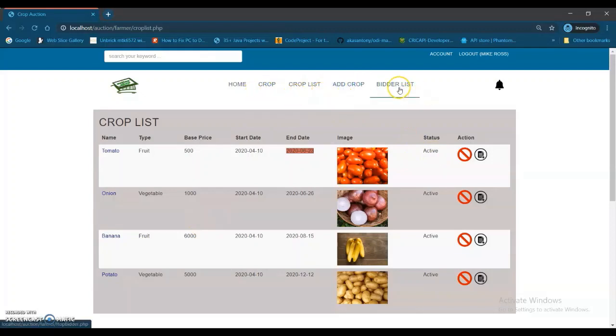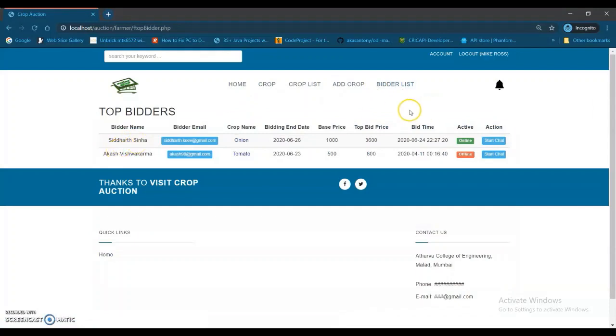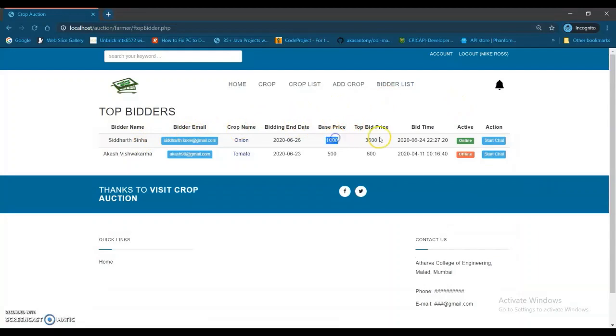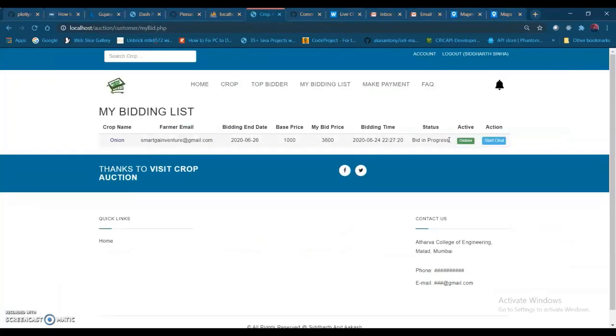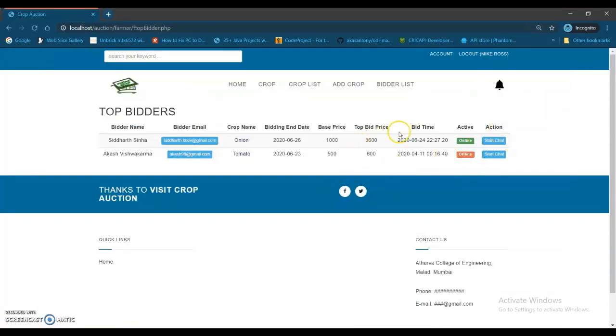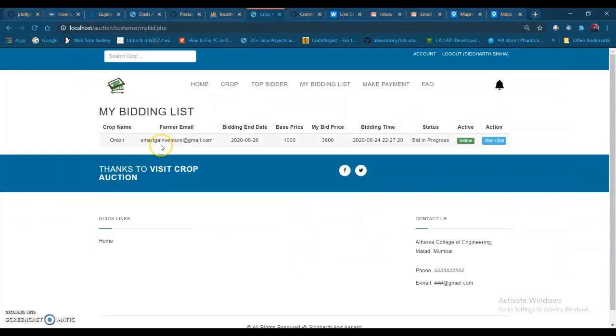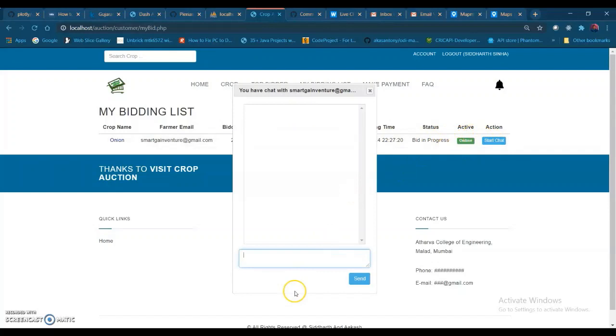And let me show you the bidder list. So this is the bidder list for the farmer. You can see Siddharth Sinha has bid 3,600, and they have also added a chat option. You can see in my other window this Siddharth Sinha is activated, and in this window the farmer is active, so the status is online. So let me chat.